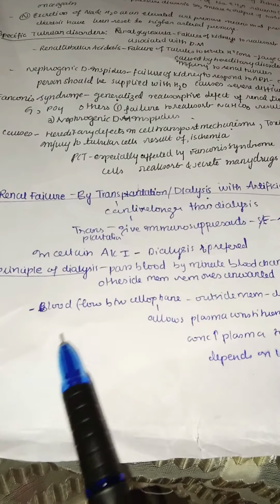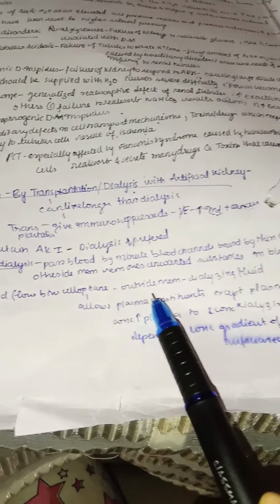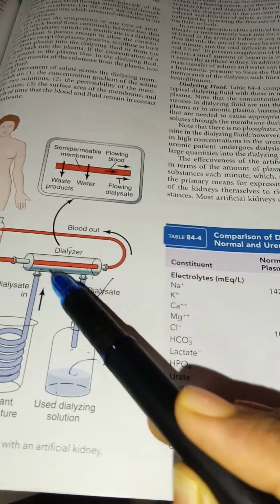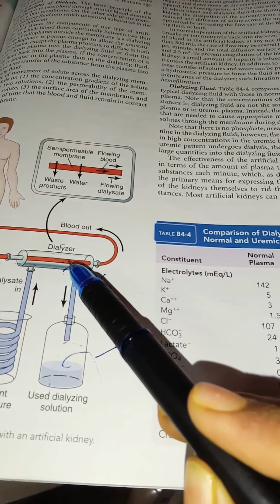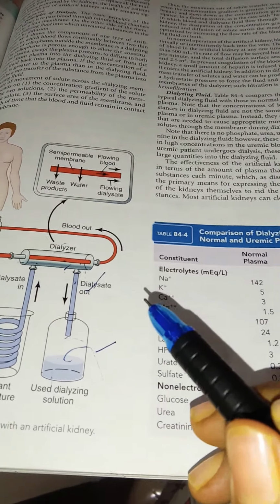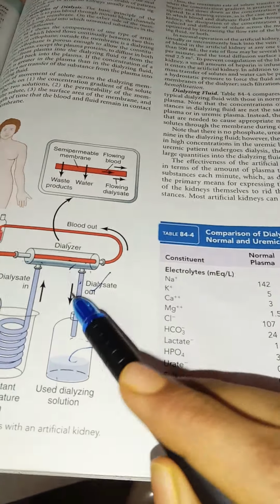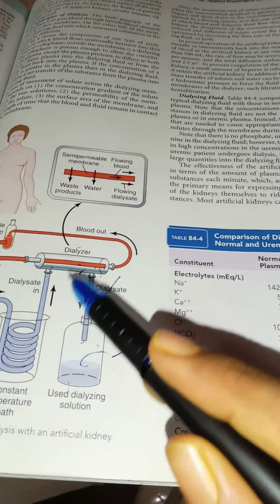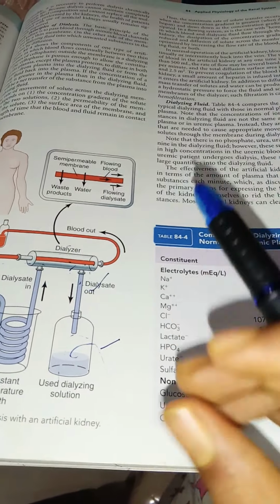So you can see here the blood flows between the cellophane. Outside the membrane it's a dialysing fluid. So this is a cellophane, and outside you can see the dialysing fluid, so that if any solute in the blood is in higher concentration, it moves from the higher concentration to the lower concentration, so that the dialysis fluid can capture all the metabolic waste and it will get out.